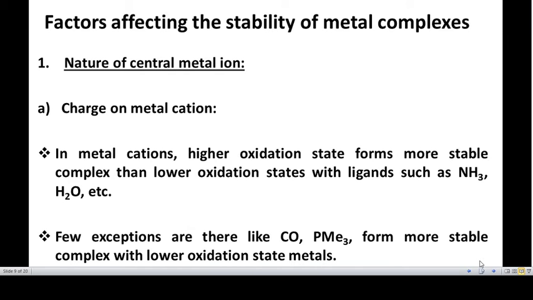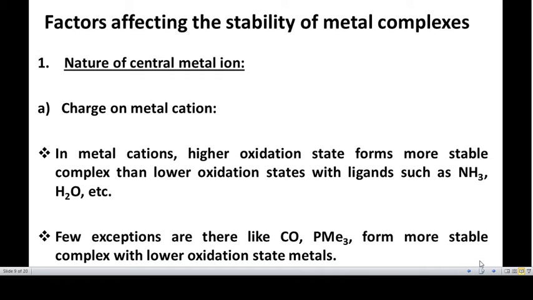First, let us see what is the effect of nature of central metal ion on the stability of complex, that is, stability of the coordination compounds. In case of the central metal ion, we have to consider the charge on the metal ion.